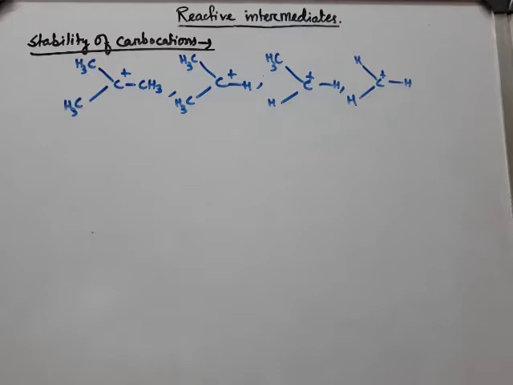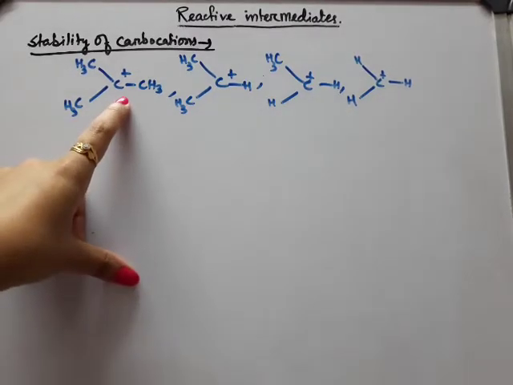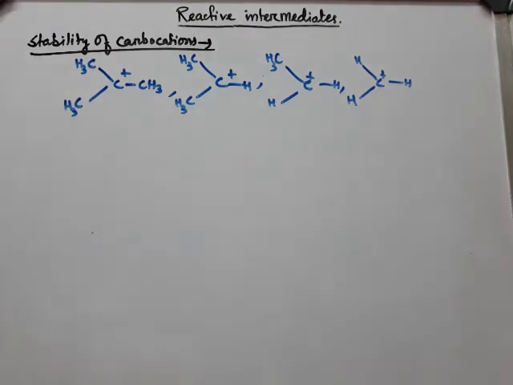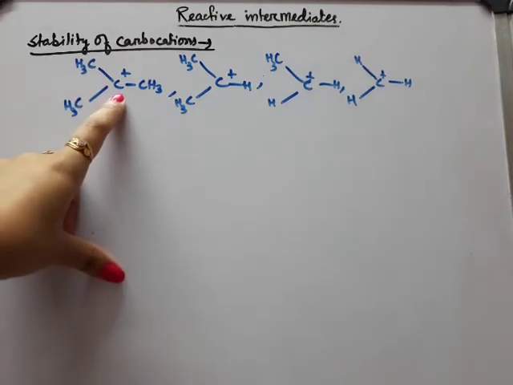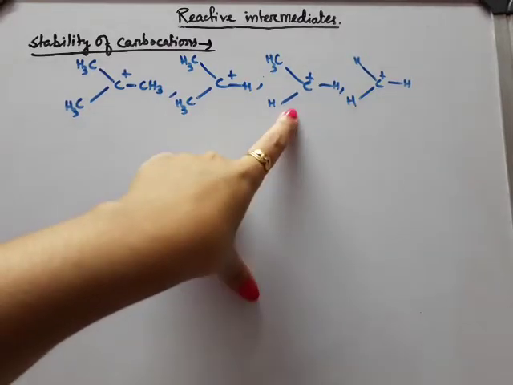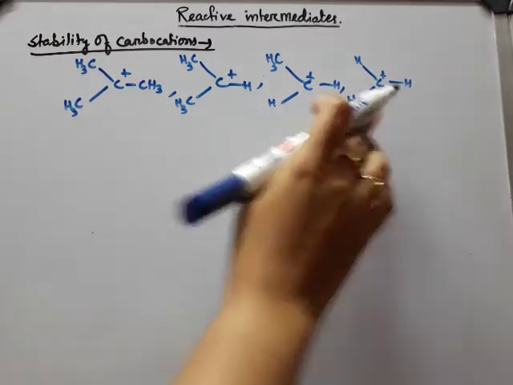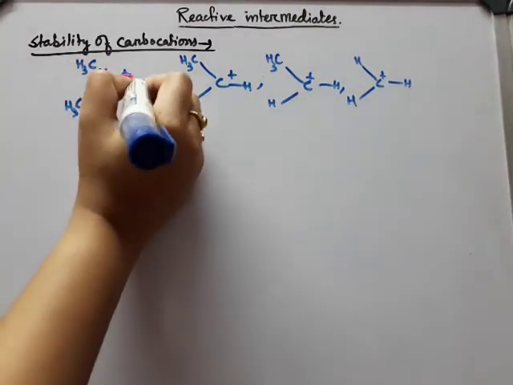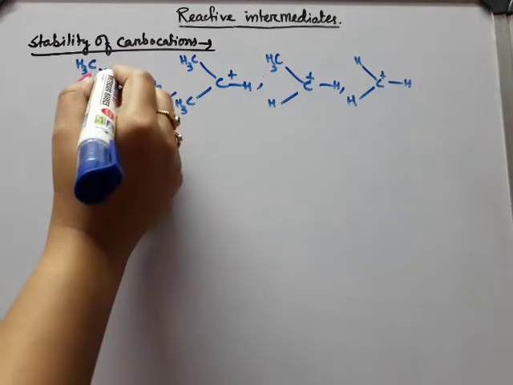Here the methyl groups which are added to the positively charged carbon atom are R groups or alkyl groups which have electron pushing effect. The positively charged species is the carbocation, and if anything is attached to it which can nullify or diminish the charge by pushing electrons, it will increase the stability. Here the number of electron pushing groups is 3, here it is 2, here 1 and here 0. So here the stability will be more due to the presence of 3 alkyl groups.